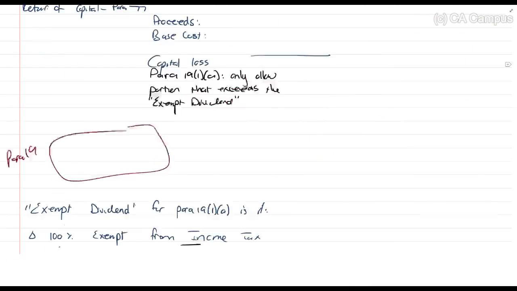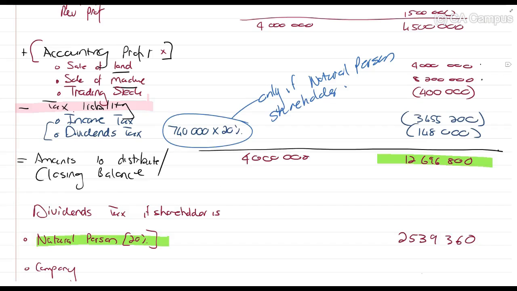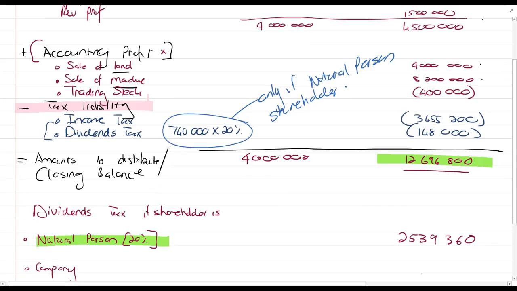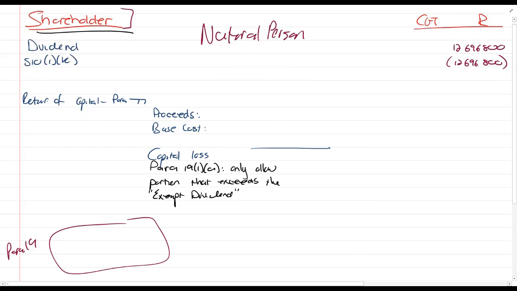The dividend received is 12,696,800. That full amount is exempt. We then received 4 million rands contributed tax capital. The base cost was 6 million rands. Gives us a capital loss of 2 million rands.